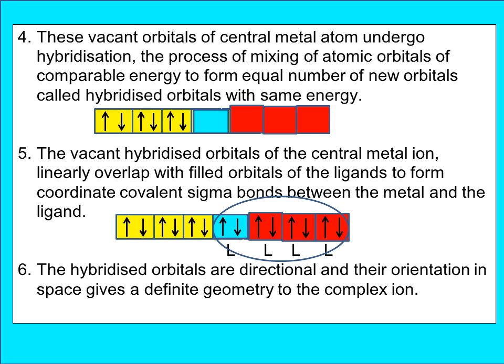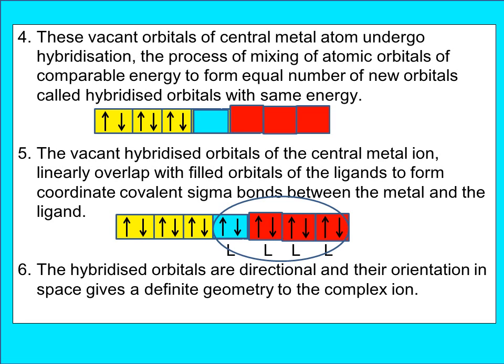Fifth point is, now that the vacant orbitals have hybridized, the hybrid orbitals of the central metal ion will overlap with the ligand filled orbital. The ligand will have a filled orbital, and with that it will start overlapping and both will form coordinate covalent sigma bonds.